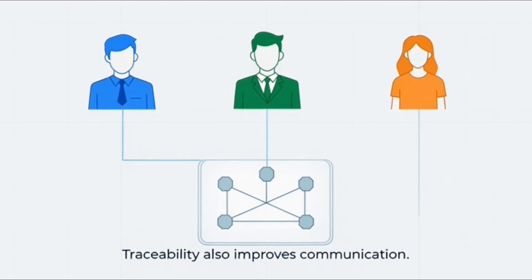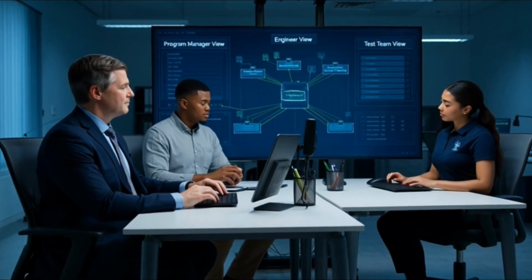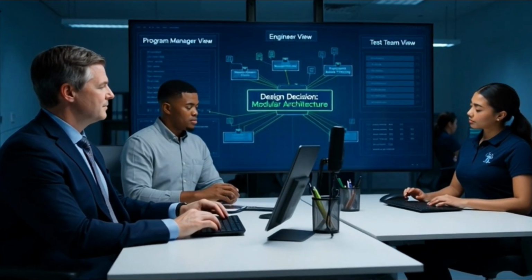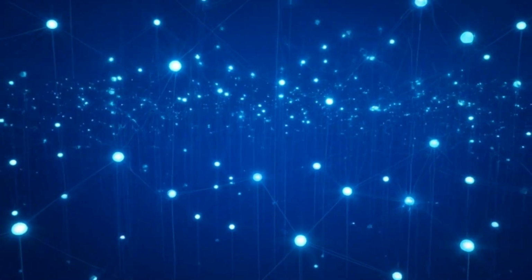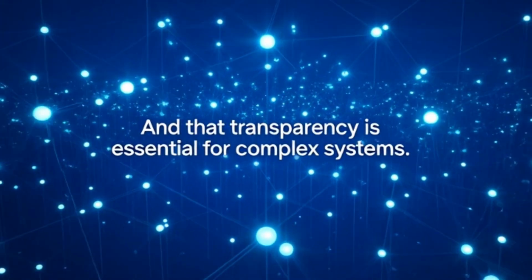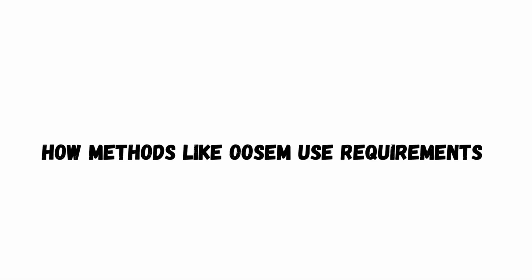Traceability also improves communication. Program managers, engineers, and test teams can all see how design decisions support mission goals. And that transparency is essential for complex systems.